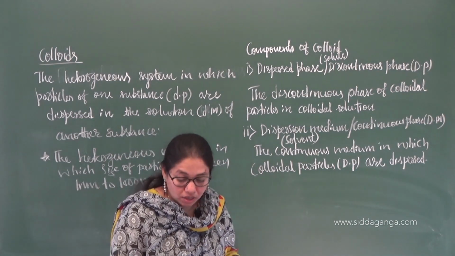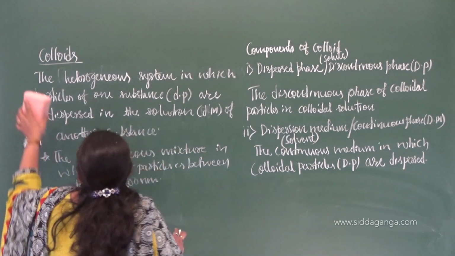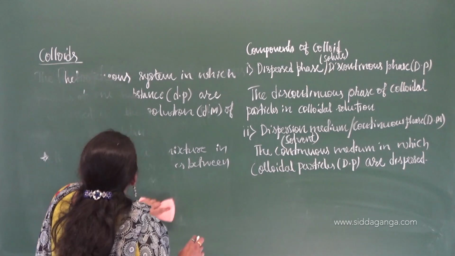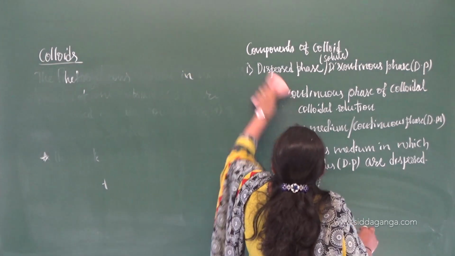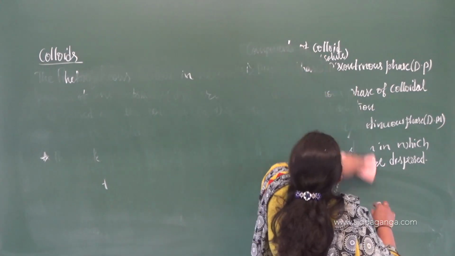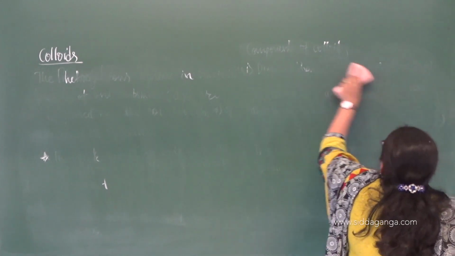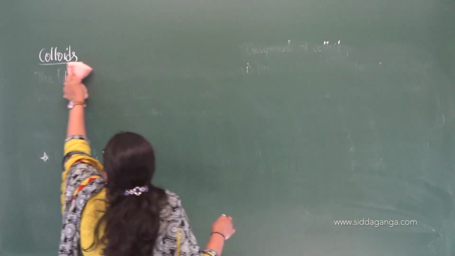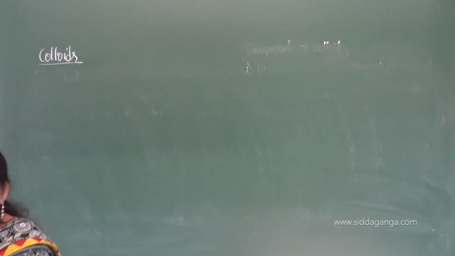Next, let us move on to the next concept, the classification of colloids.